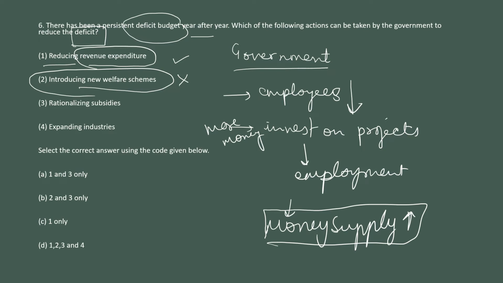Then rationalizing subsidies. Then the government can choose to rationalize subsidies so that they can provide that amount of money to some other projects, which they are giving as a subsidy only. The next option is expanding industries. It cannot be a good option when the government is going into deficit. Their budget is in deficit. So 1 and 3 only.